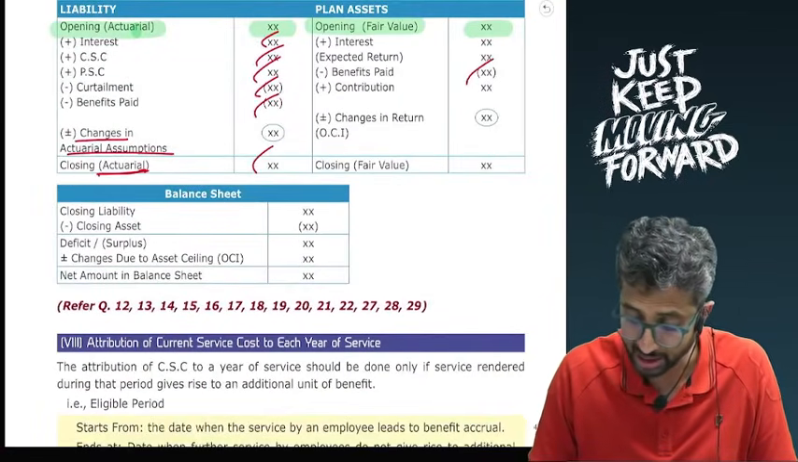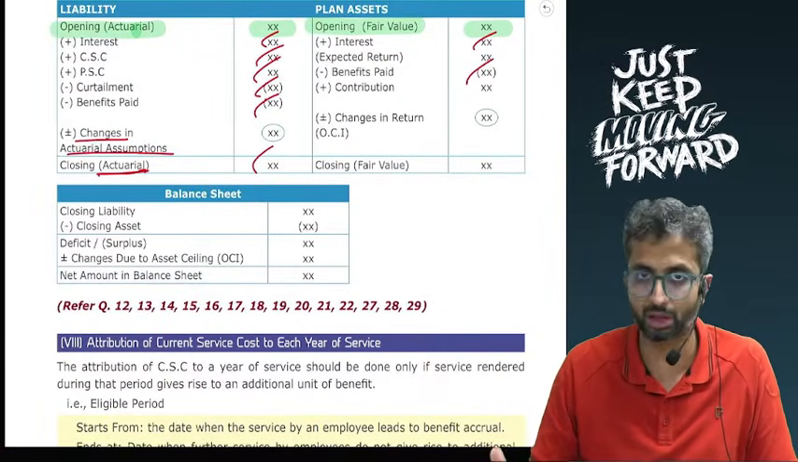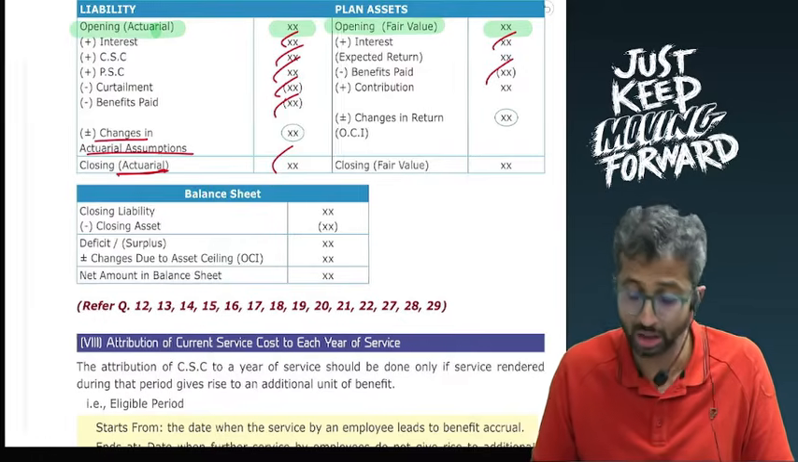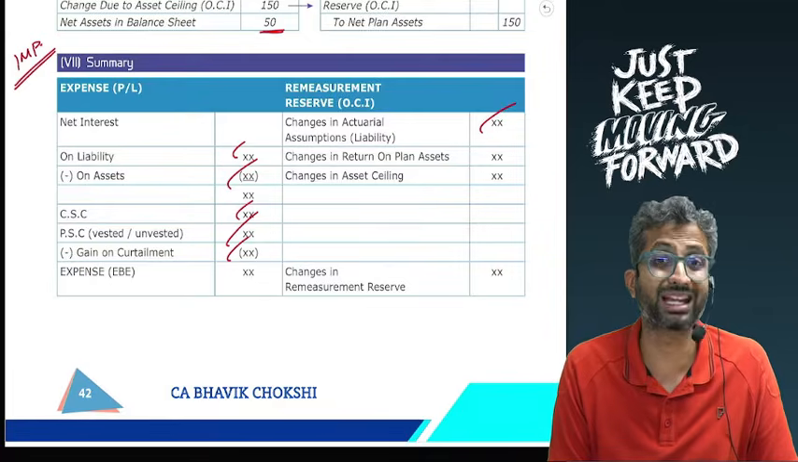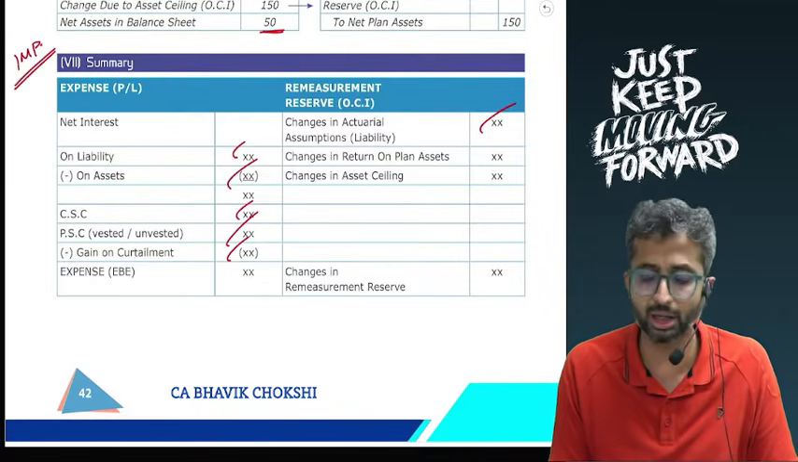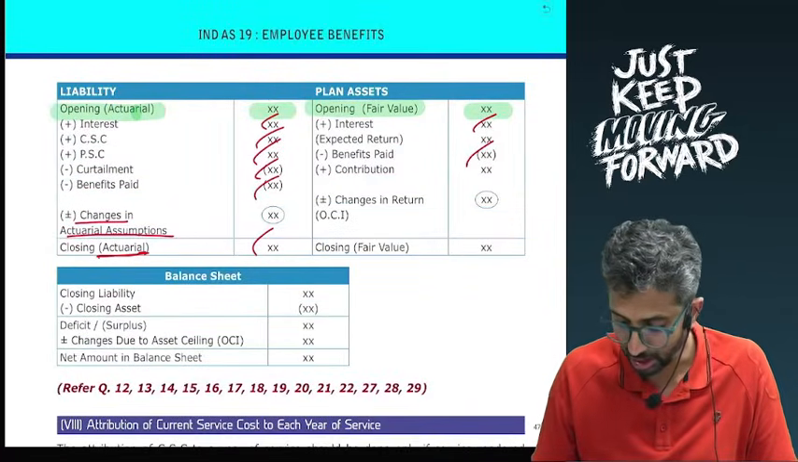Similarly, reconciling the assets. Assets will change due to expected return. Discounted is the same as the expected return, and the second effect of expected return will be reduced from the expense rather than taking it as income in the P&L. So this is the second effect.